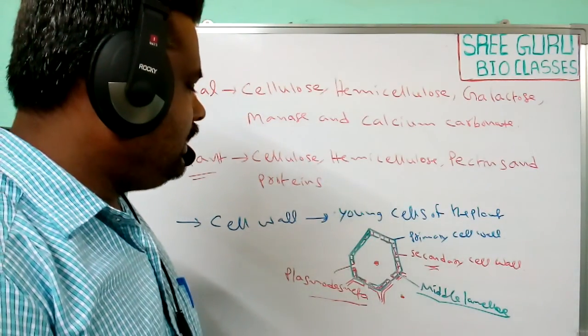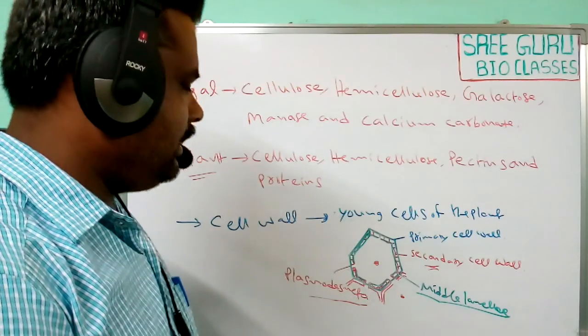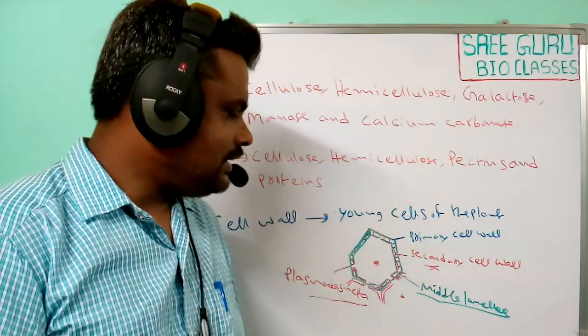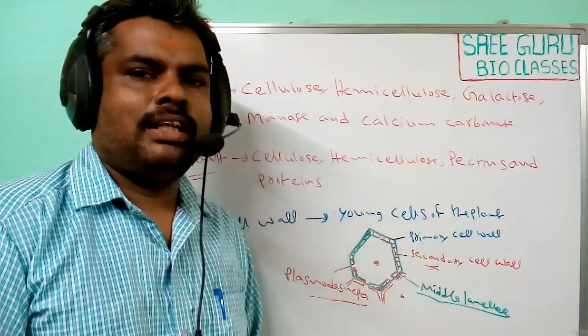So these structures are important in the cell wall. This is the simple structure and function of the cell wall.